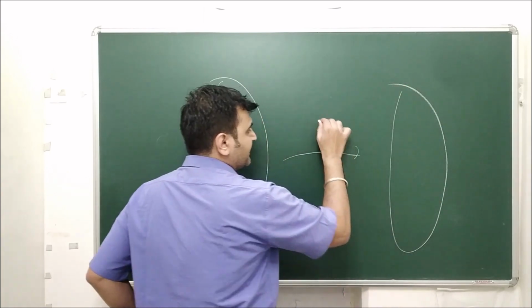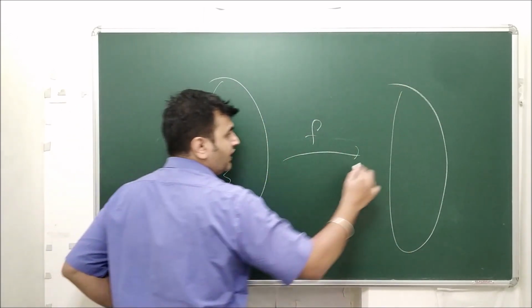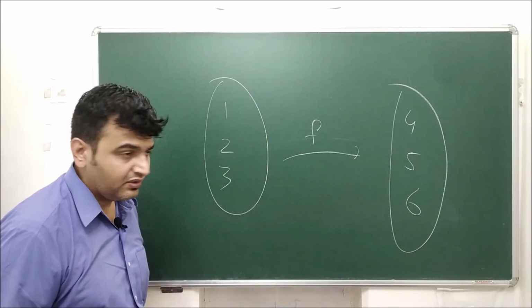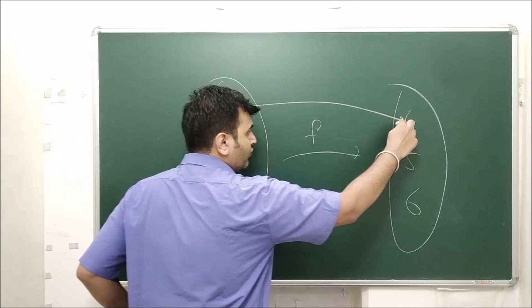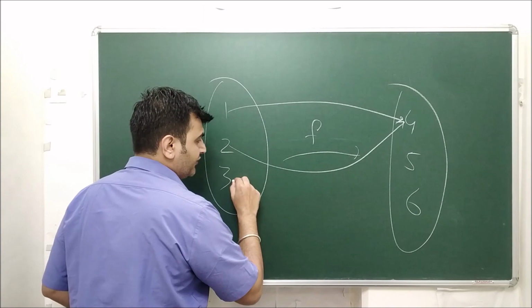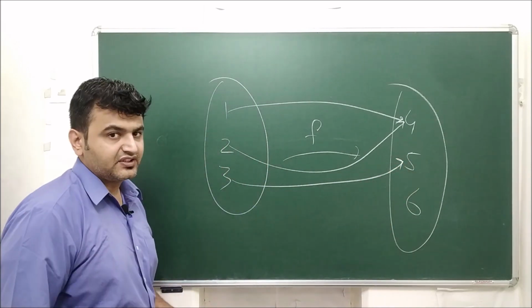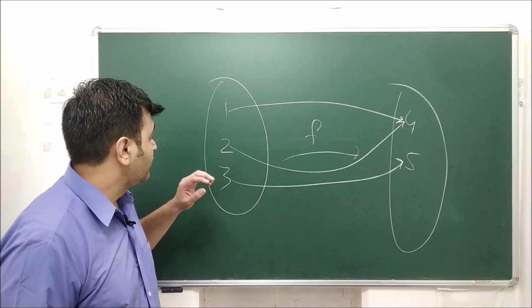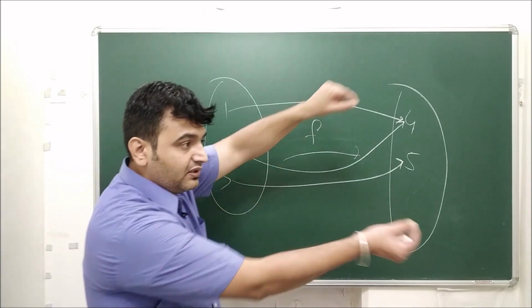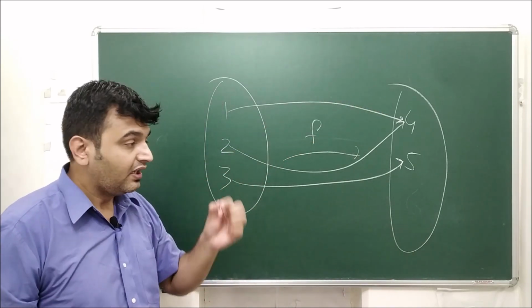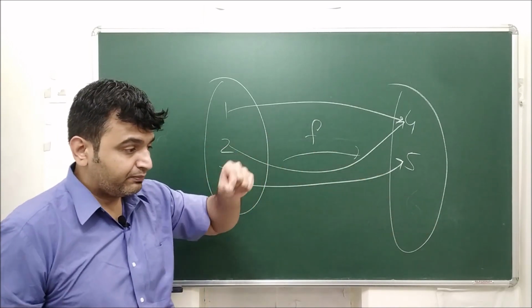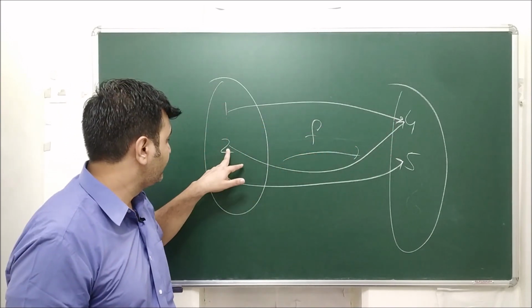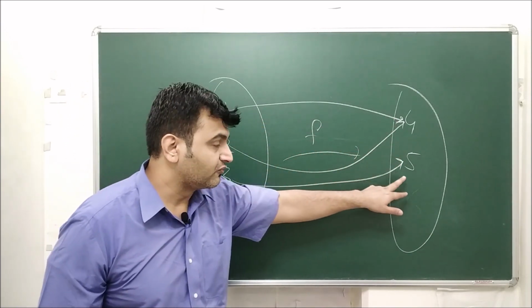They only expect whether you know the basics or not. So suppose this is my set A to set B, and here you have 1, 2, 3 and here you have 4, 5, 6. You want to give an example of a function which is not one-one. So what you do, you define 1 goes to 4 and 2 also goes to 4 and 3 goes to 5. So is this a function? Yes. Okay, for simplicity let me remove the 6. Is this a function? Yes, because a single element is not having two outputs. When you call something a function, an input has a unique output. If an input has two outputs, it is not a function. So input has only one output, input has only one output, input has only one output. So yes, it's a function.